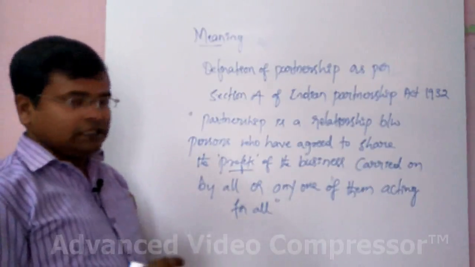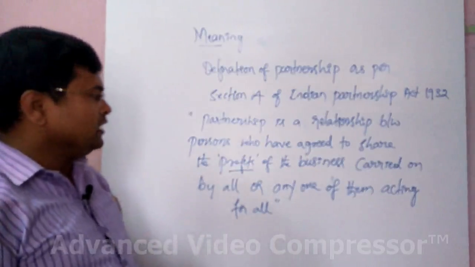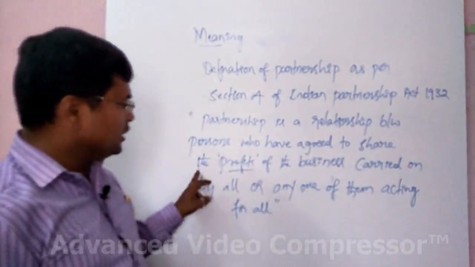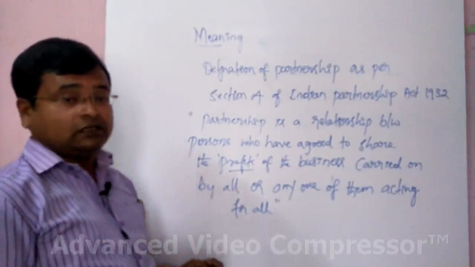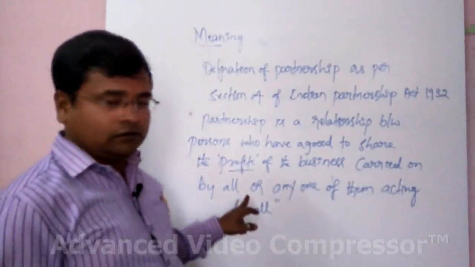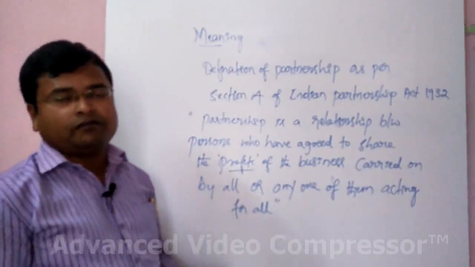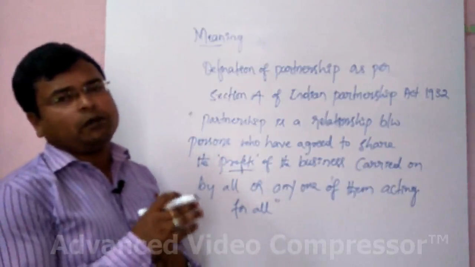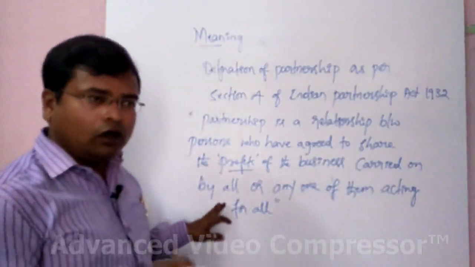And now we are discussing the exact meaning of partnership firm. In the meaning, they have clearly specified that it is a relationship between the persons who have agreed to share the profits of the business. And this business can be carried on by all, that means all the partners together. There may be 10 partners, 5 partners, 8 partners, any number of partners up to a maximum of 20. So the business can be carried on by all together.